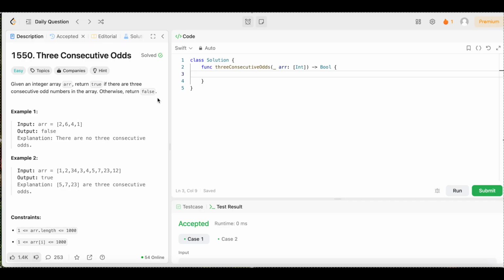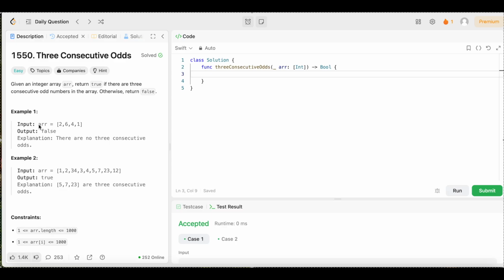Alright, y'all, so I understand that's a simple and easy question, but we really need to make sure that we strengthen our fundamentals and have a strong grasp on the basics. So it's always important to do these easy questions when they come up, just to make sure that we understand the basics, and this is a problem that everybody should be able to do. So let's get into it and look at these examples.